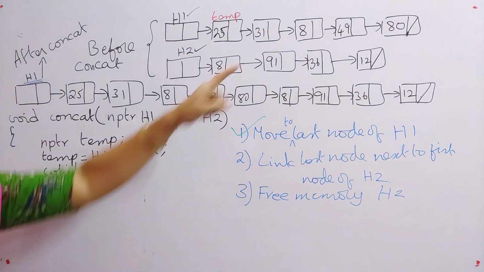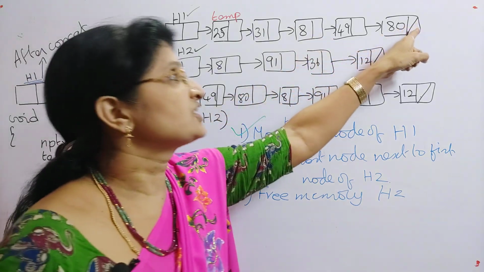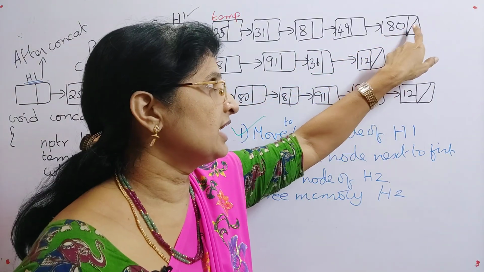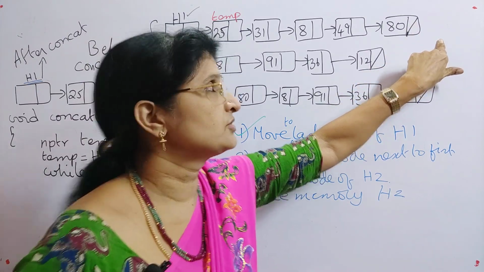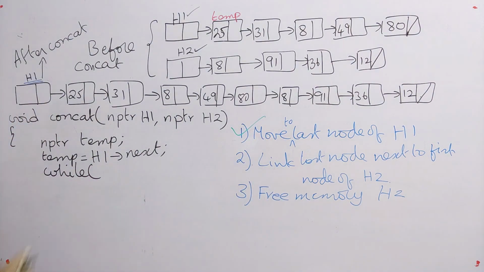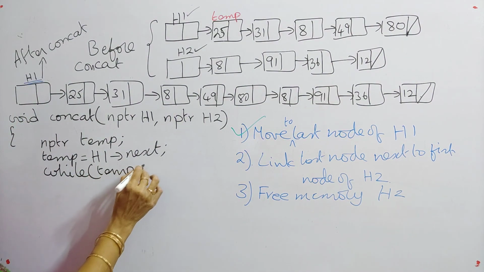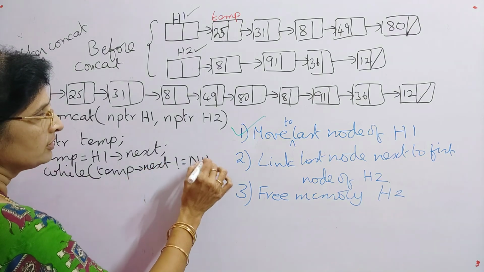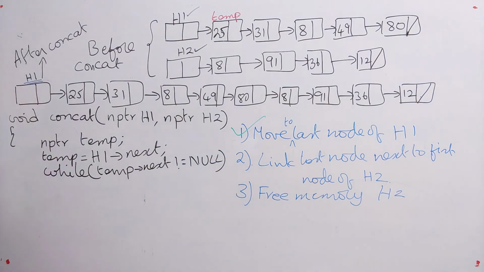If its next is equal to null, it indicates that it is the last node. In a singly linked list, the last node's next is equal to null. So that's why you have to use that condition. What we are doing here? While temp next not equal to null.